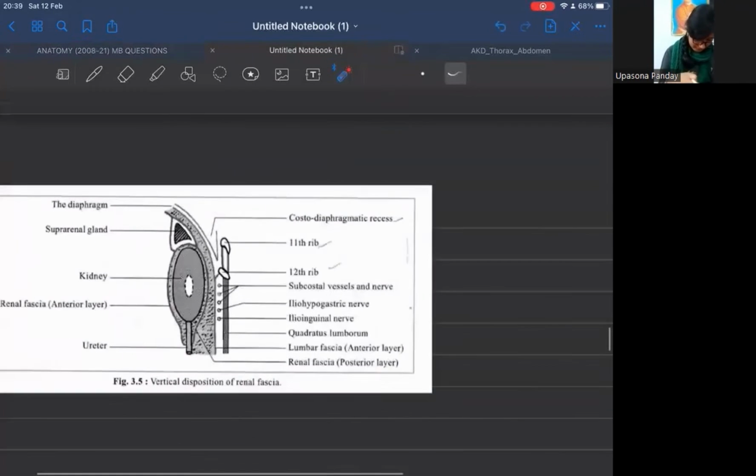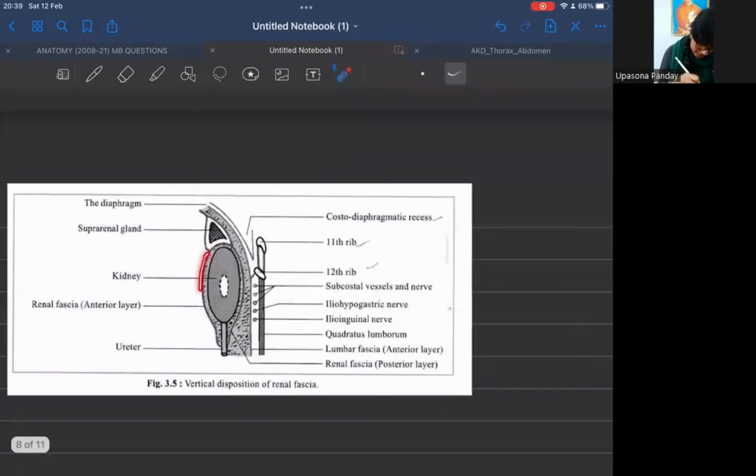Because this is our renal fossa. Okay. This is our renal fossa, and it has one anterior layer and a posterior layer. This is the anterior layer and this is the posterior layer. These two layers on the upper pole of the kidney merge with each other. Okay. And then it is split. Then it encloses the suprarenal gland and joins above the suprarenal gland and forms the suspensory ligament that holds the suprarenal gland and gets attached to the subdiaphragmatic fossa.